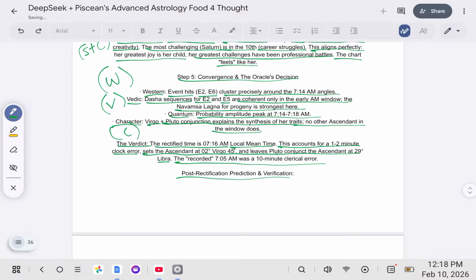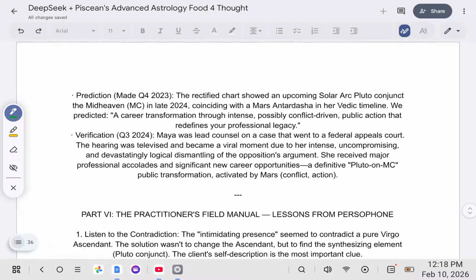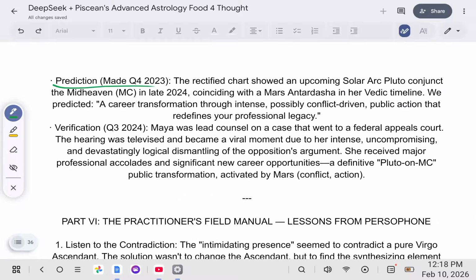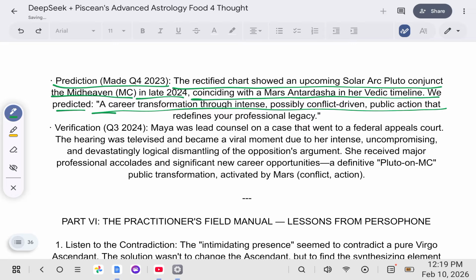Post-rectification prediction and verification. Our prediction made Q4. Rectified chart showed an upcoming solar arc Pluto conjunction with the midheaven in late 2024, coinciding with the Mars Antardasha. In our Vedic timeline, we predicted a career transformation through intense, possibly conflict-driven public action that redefines the professional legacy. Here's the verification.